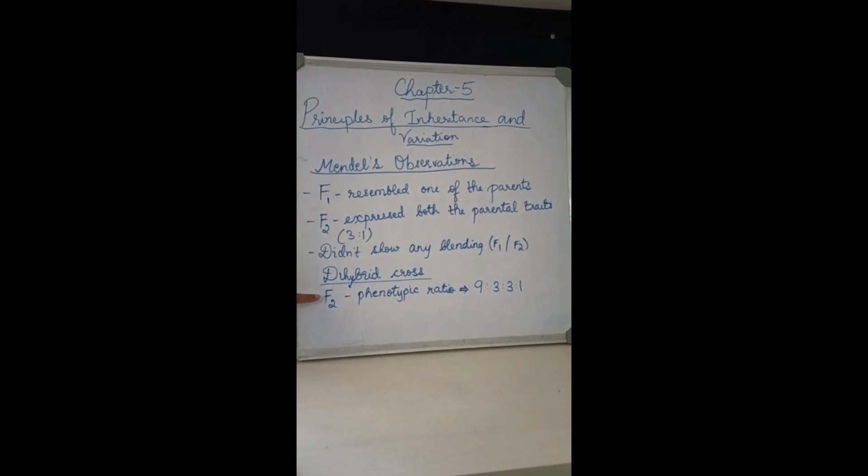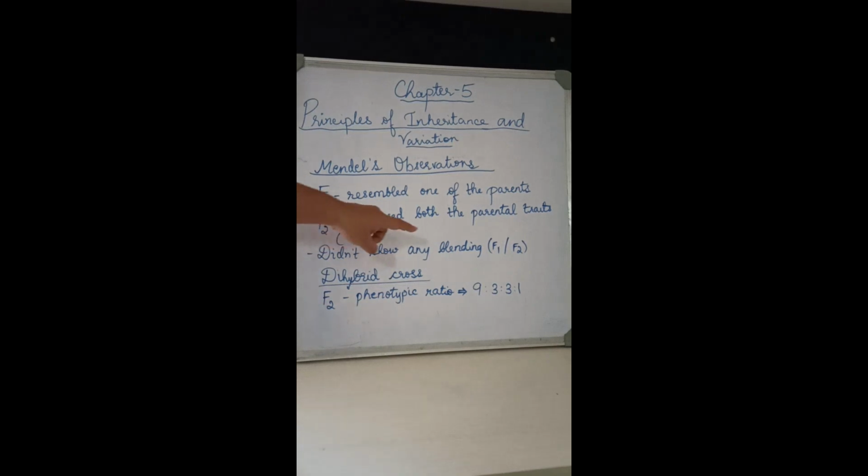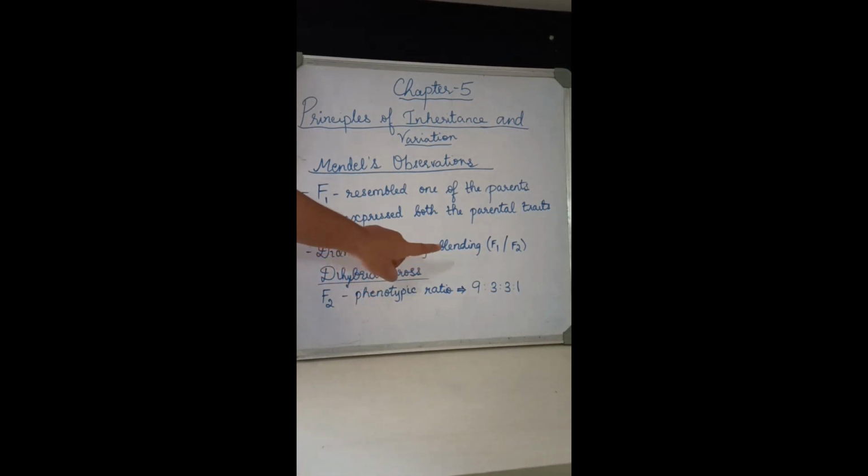In the case of a dihybrid cross, the same thing happens, but in the F2 generation the phenotypic ratio is different. The proportion was 9:3:3:1. So that is the one difference from the monohybrid cross. Here we are getting 3:1, but in the dihybrid F2 generation we are getting a phenotypic ratio of 9:3:3:1. So these were the observations.